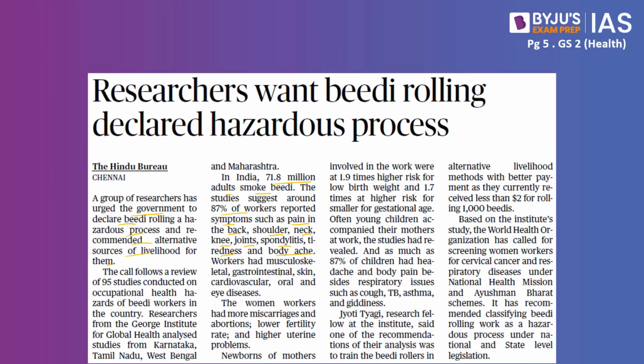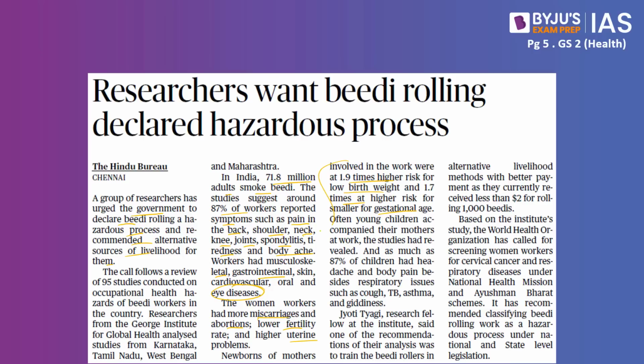Workers also had musculoskeletal, gastrointestinal, skin, cardiovascular, oral, and eye diseases as well. And the women workers had more miscarriages, abortions, lower fertility rate, and higher uterine problems, and newborns of mothers involved in the work were at 1.9 times higher risk for low birth weight and 1.7 times higher risk for being small for gestational age.